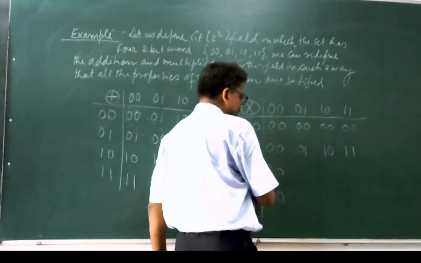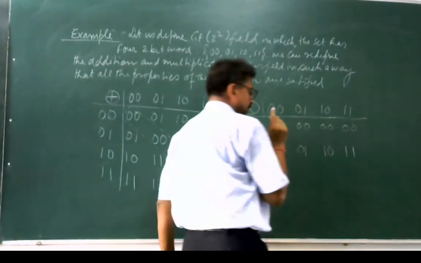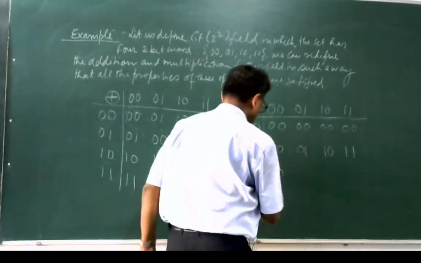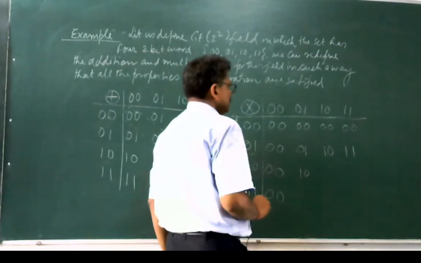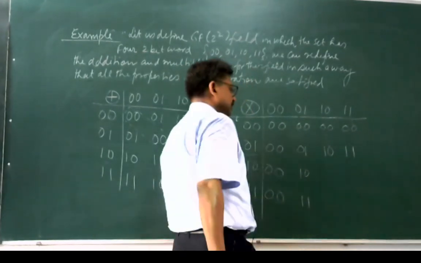Let us go for the 1,0. If you multiply 1,0 with 0,1, 0,1 is the identity element. So if you multiply any number with identity, you will get the same number. Similarly, if you multiply 1,1 with identity, you will get the same number.